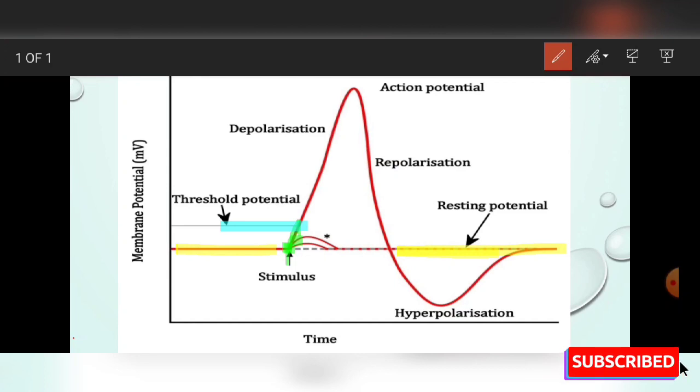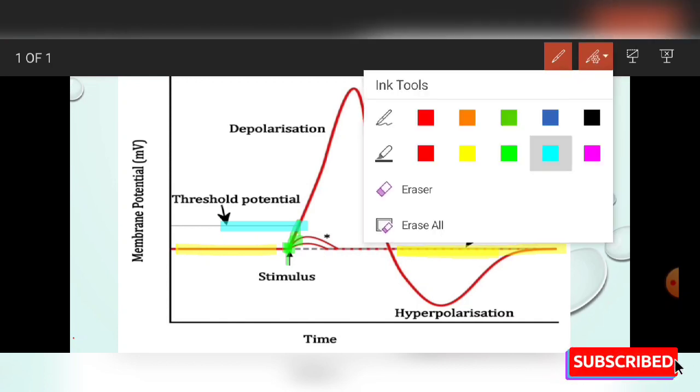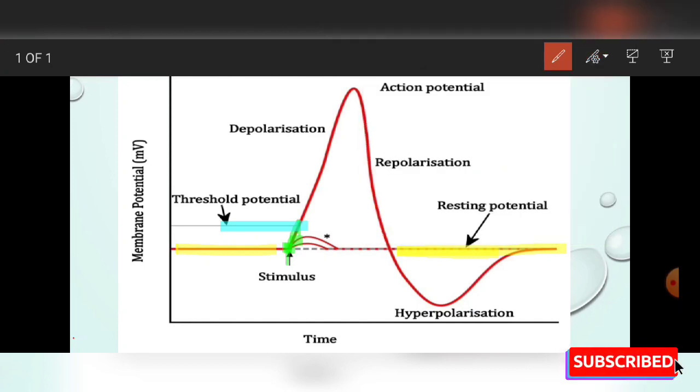This is the threshold potential point, the potential after reaching which the action potential is generated. If the stimulus is not strong enough to reach this point, then no action potential is generated. This is the barrier for the action potential. If we cross this barrier, the action potential is generated, otherwise no action potential is generated.